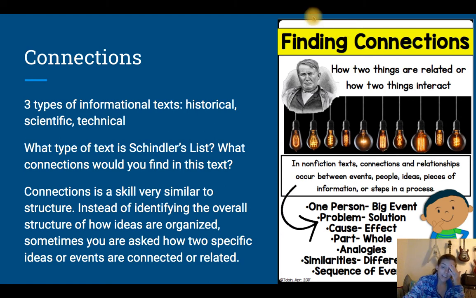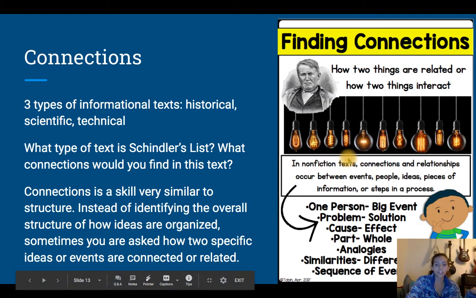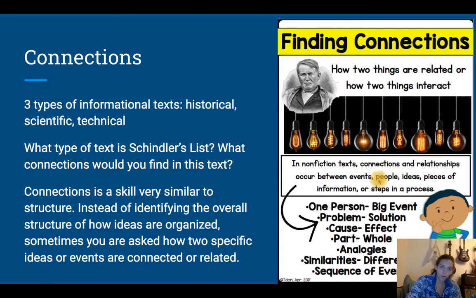So, in nonfiction texts, connections and relationships occur between events, people, ideas, pieces of information, or steps in a process, right? So think about that. Which kind of text would we see events? Which kind of texts might we see people? Ideas, pieces of information, probably every text, right? Steps in a process, that would be more scientific or technical. You won't often see steps in a process laid out in a historical text, right? Just like you won't often see events and people.